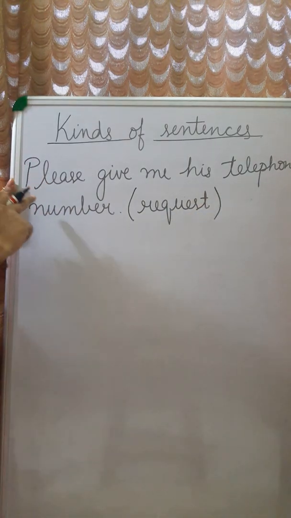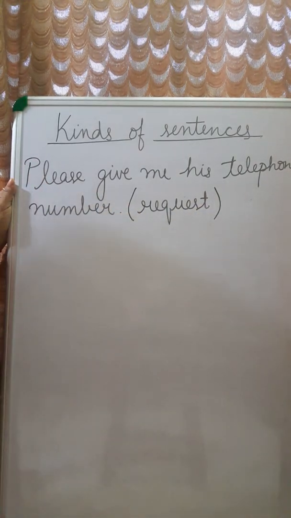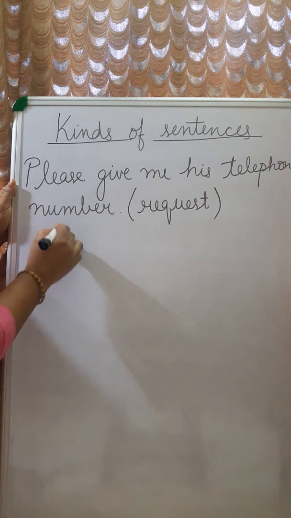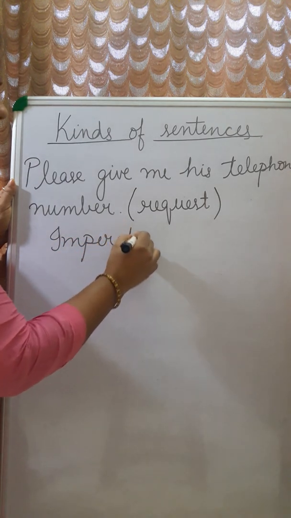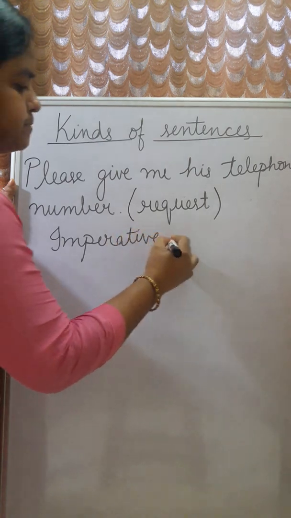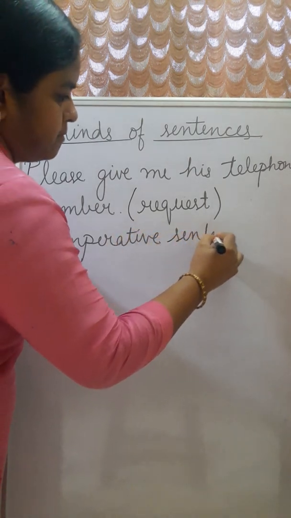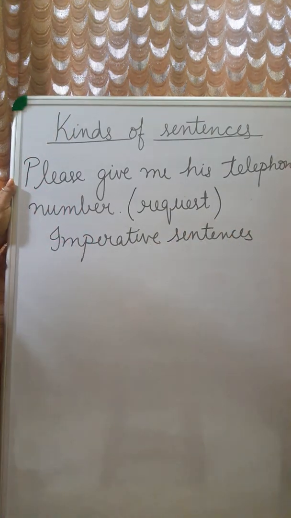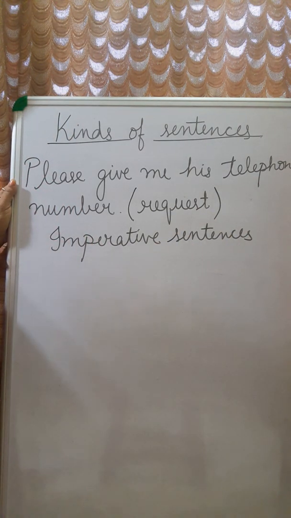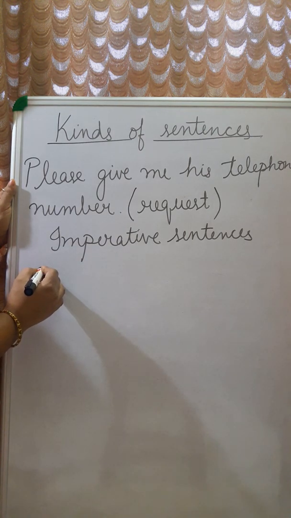So, the sentence which shows a request is called an imperative sentence. Imperative sentences also show an order, where a speaker gives the order.